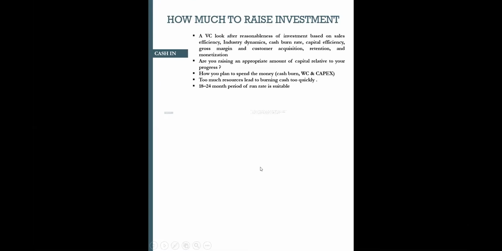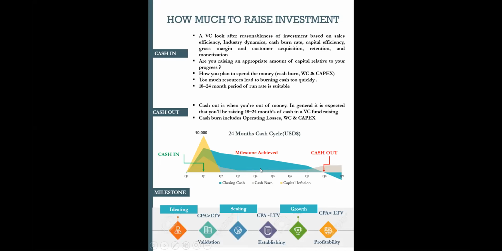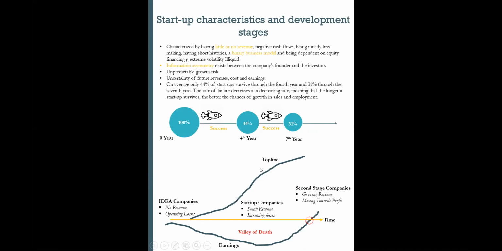You need working capital kind of thing. No, working capital is also one part, but there are 2 or 3 parts you should look after. First is your cash burn. Suppose you are earning 100 rupees revenue, but you are incurring 150 rupees expenses to earn that revenue, so your cash burn is 50 rupees, right? That's a basic operation, which is also called cash burn, or operating losses. The second thing is working capital. There is a cycle of operating capital which should be funded by a VC, right?